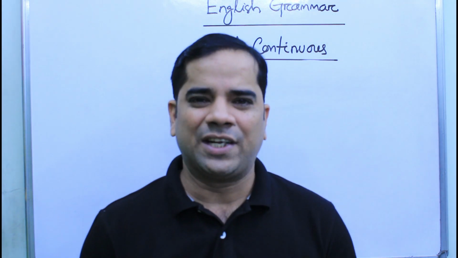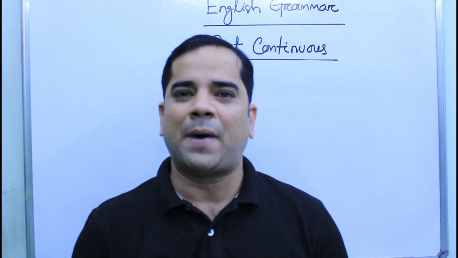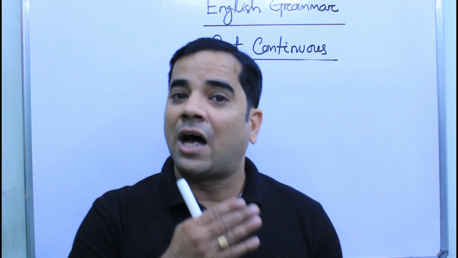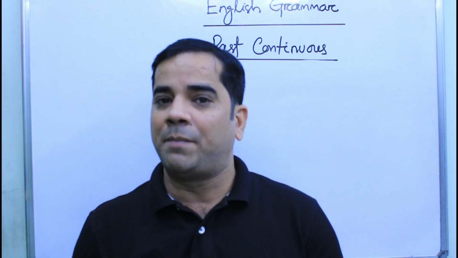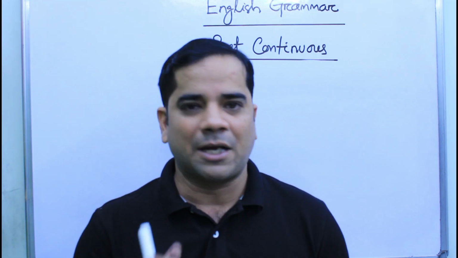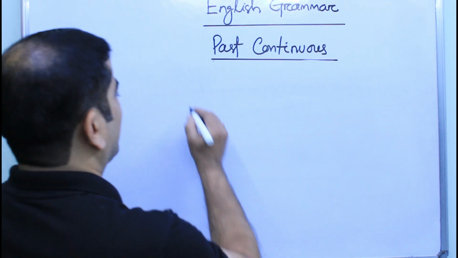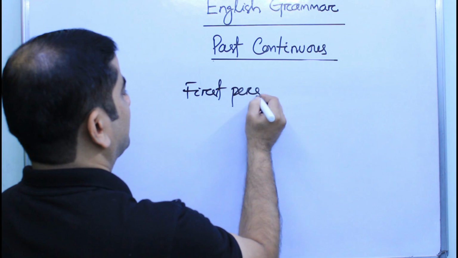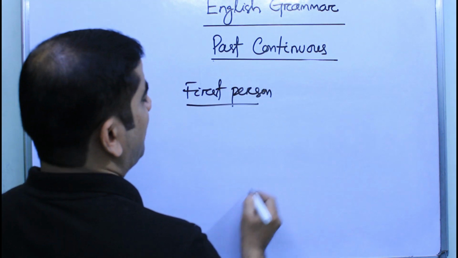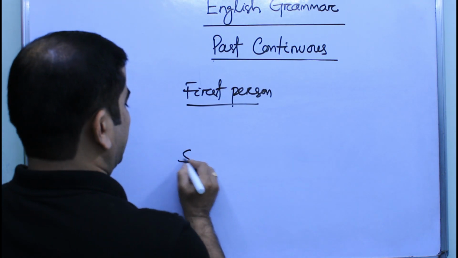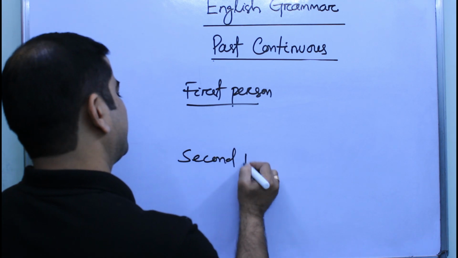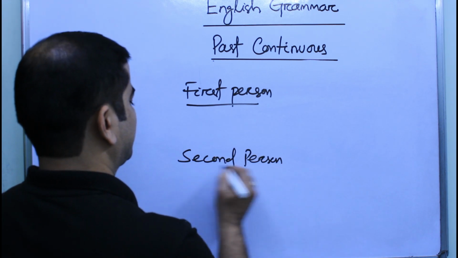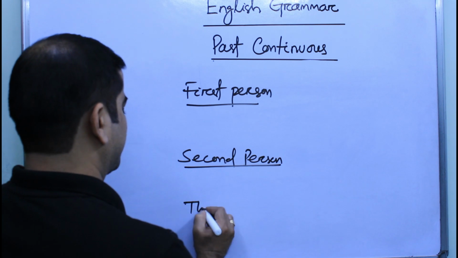Students, let us now discuss the summary of the past continuous form, that is the helping verb and the form of the main verb along with the different subjects. Okay. So for first person, second person and third person.